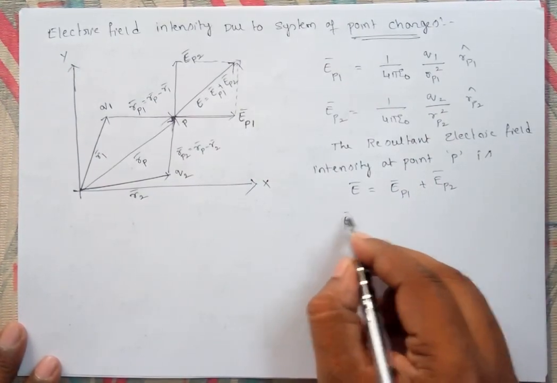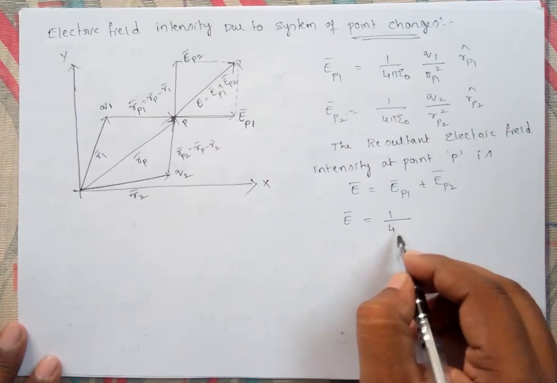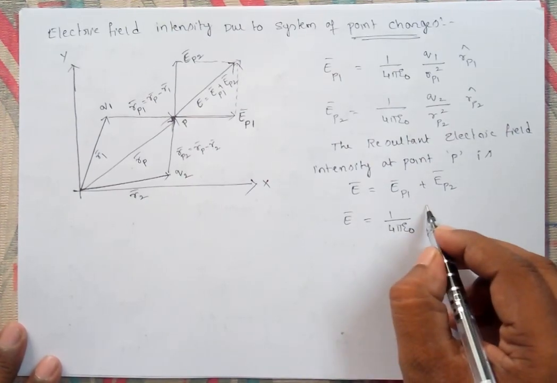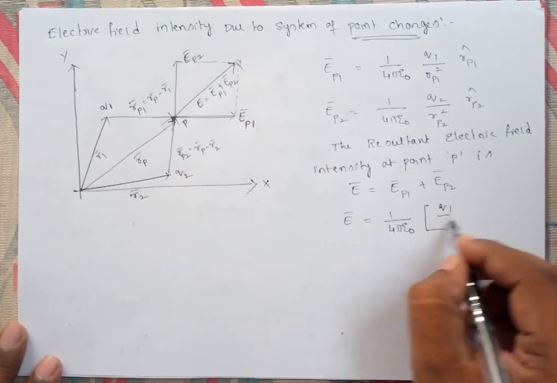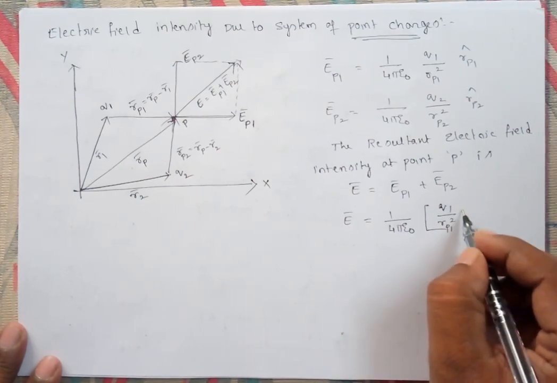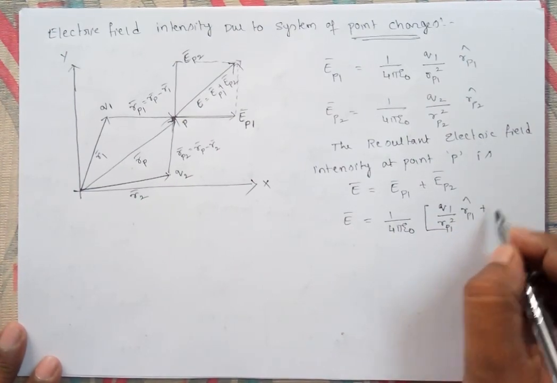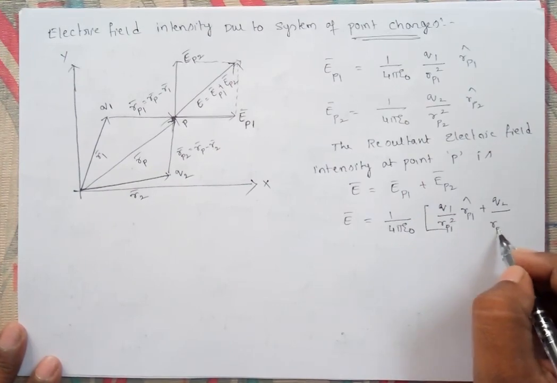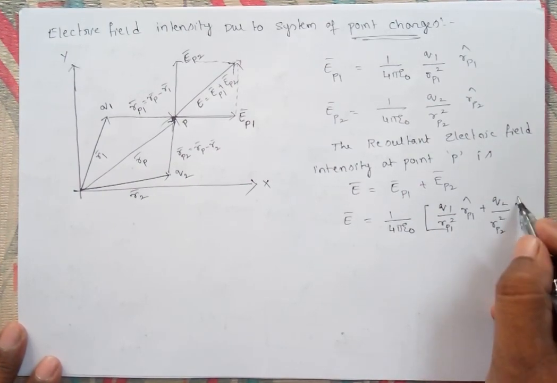Then E bar equals 1 upon 4 pi epsilon naught, q1 by rp1 square rp1 cap plus q2 by rp2 square into rp2 cap.